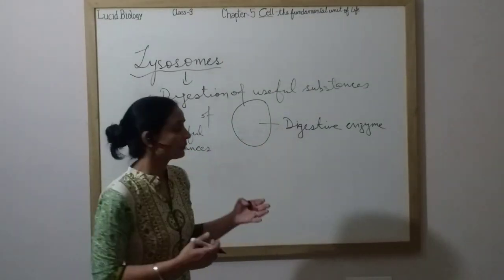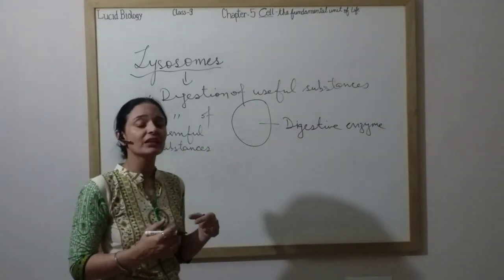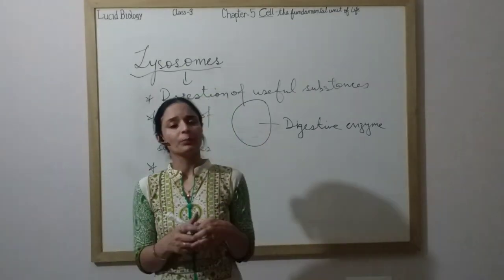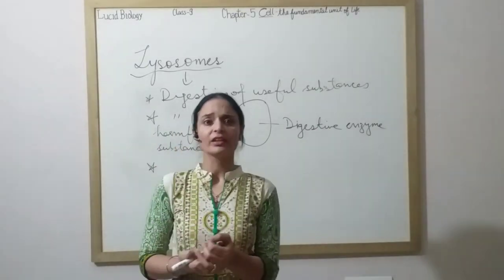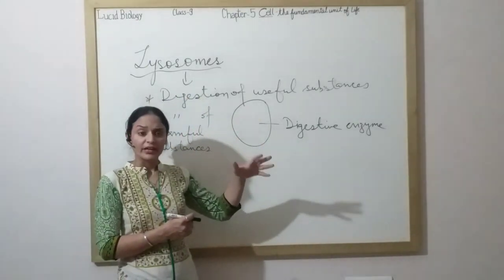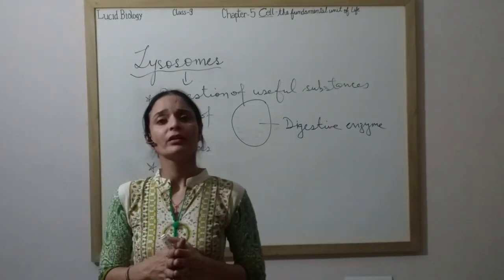cannot harm the cell. Apart from this, they also help to keep the cell clean. How? At any injured site, what happens? Debris gets accumulated, worn out cells, worn out organelles. Whenever any organelle in the cell dies, what happens? Lysosomes digest it so that the cell can remain clean.